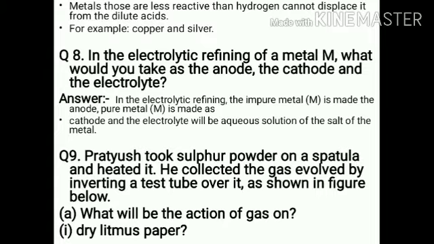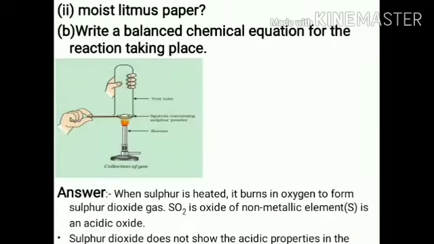Question number 9. Perseus took sulfur powder on a spatula and heated it. He collected the gas evolved by inverting a test tube over it, as shown in the figure below. How will be the action of the gas on A. Dry litmus paper and B. Moist litmus paper? Question C. Write a balanced chemical equation for the reaction taking place.